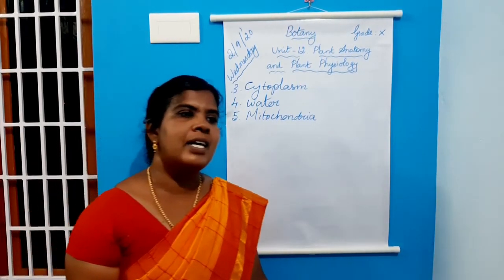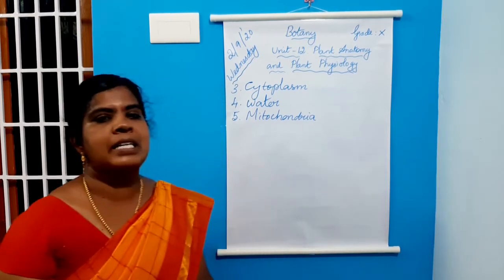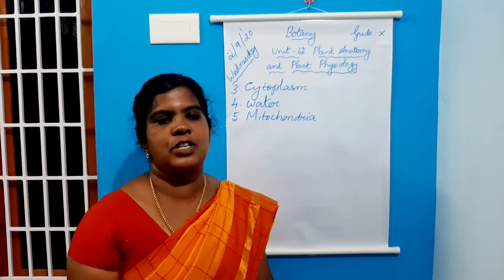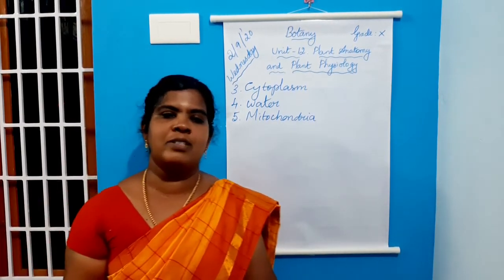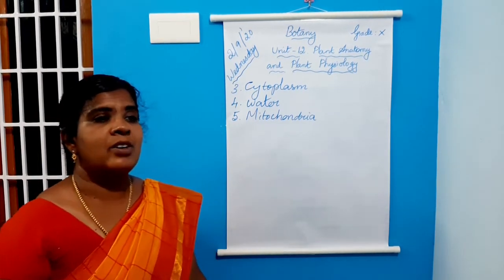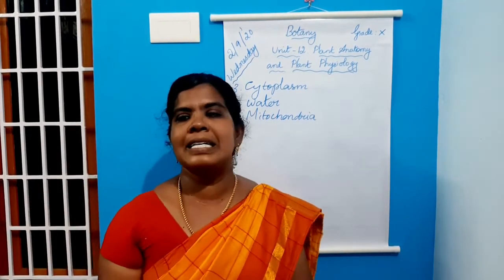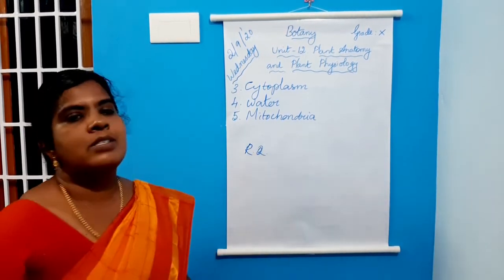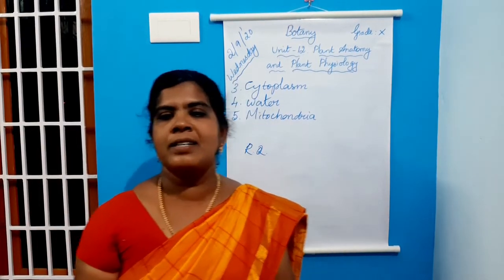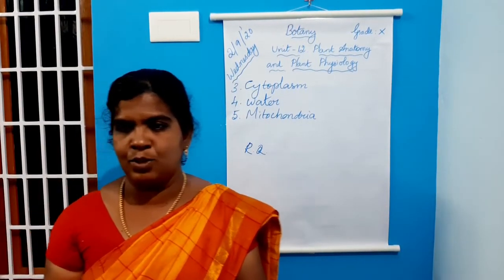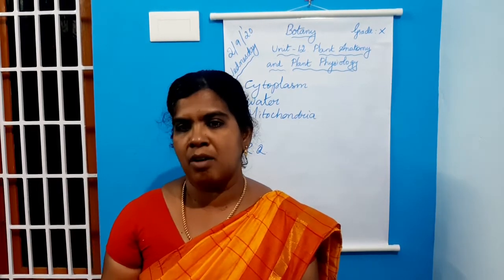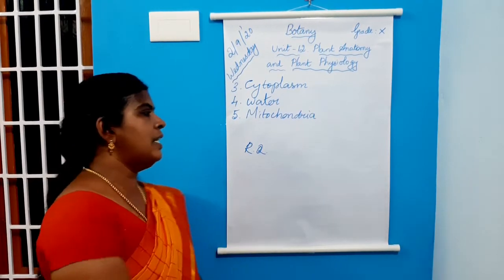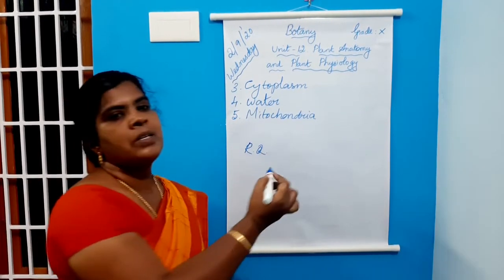What do you mean by anaerobic respiration? Respiration that takes place without oxygen, that is anaerobic respiration. Anaerobic respiration is also termed as fermentation. Next, the last one is RQ or respiratory quotient. This respiratory quotient may be defined as the volume of oxygen consumed and the volume of carbon dioxide liberated during respiration. In short, we can term it as RQ.